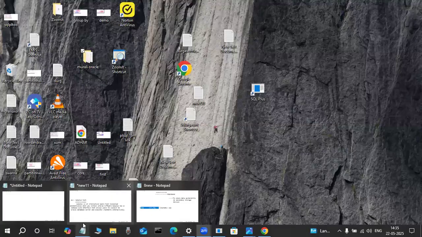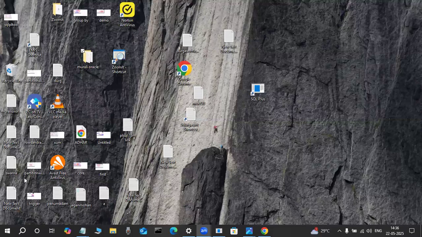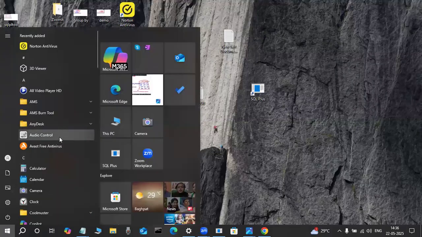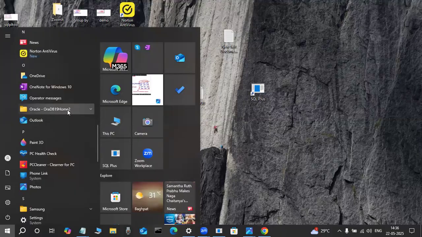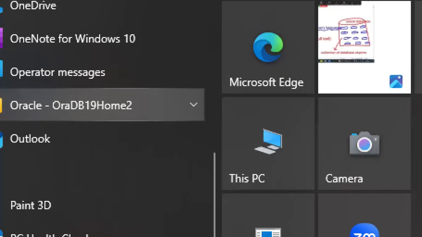Nowadays you are installing Oracle software very easily, and opening the SQL Plus tool is very easy. But in olden days, before Oracle 19C, with 9i, 10G, 11G, those older software versions, if your friends are installing them, there is some other step. Don't read it, observe it here. Oracle DB home is there. After that, here, application development.